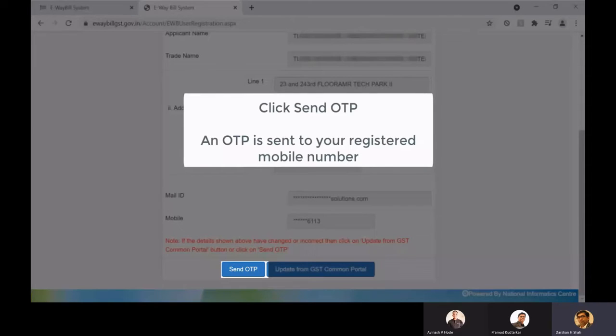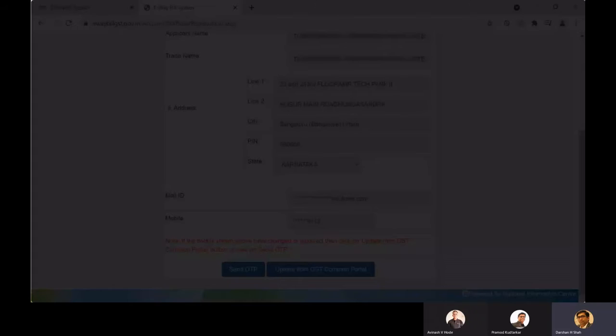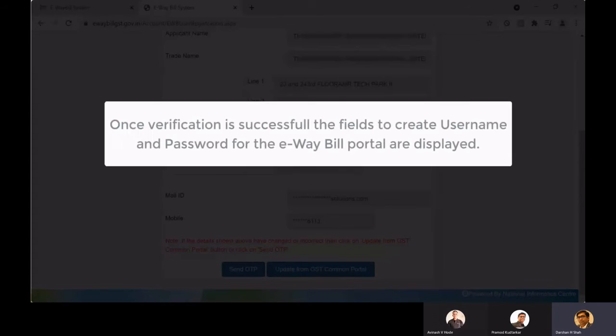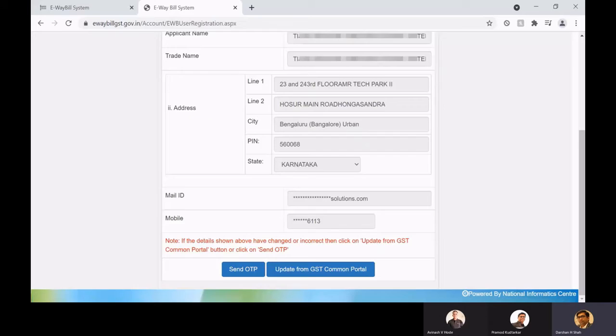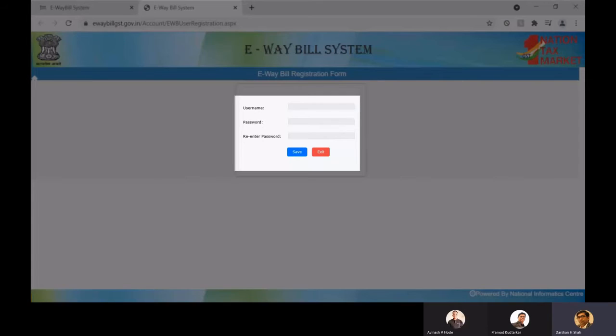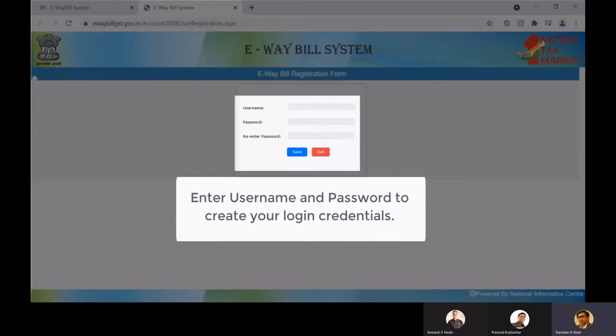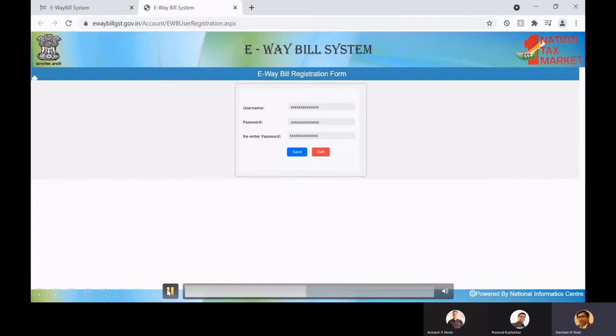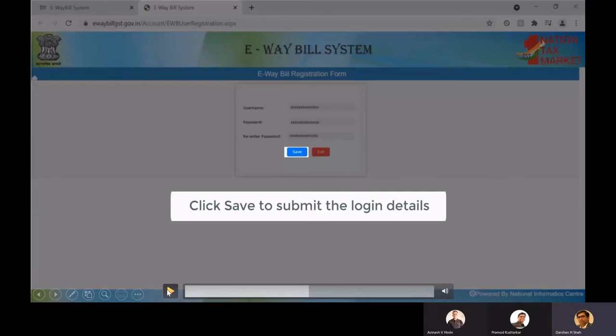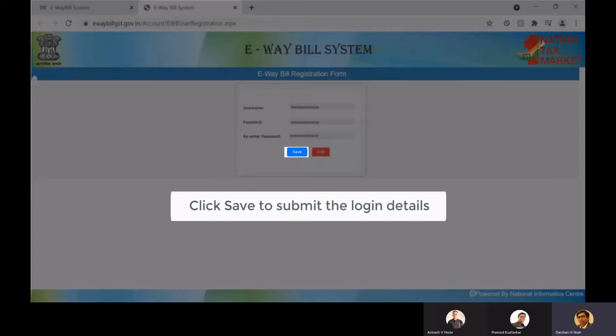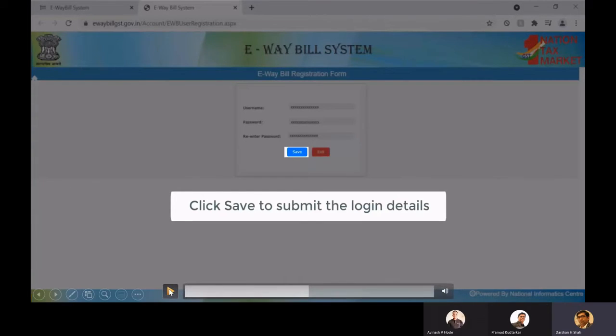After confirming that, when I click on send OTP, these are the normal process we need to do. Once we give the details, when we log in, it will send an OTP, and then I'll be able to enter. So this is the registration process for this e-way bill system. Here I set a new username and password. This username and password helps me to log in inside the e-way bill system.